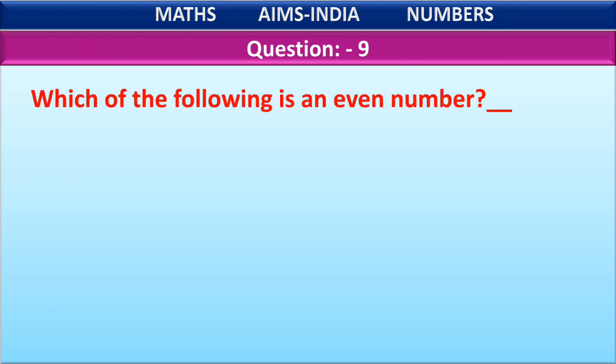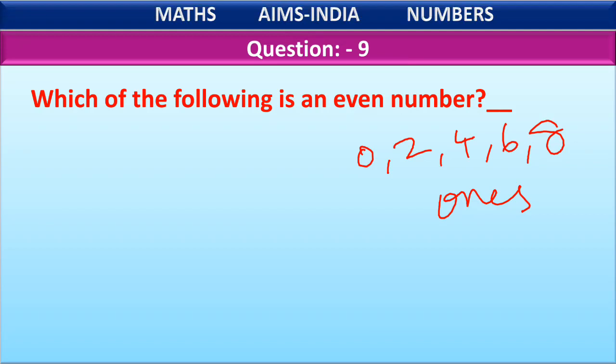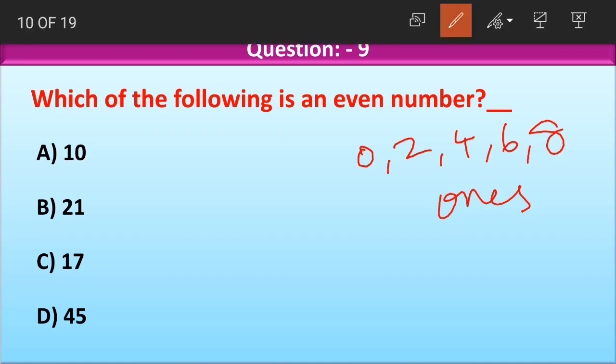Moving on to the next question. Question number 9. Which of the following is an even number? What are even numbers? Even numbers are those which have 0, 2, 4, 6 and 8 at their ones place. At which place, children? At their ones place. Now let us look at the options. Option A 10, option B 21, option C 17, option D 45. Now what should we do here? We are not concerned about the digits at other places. We are concerned only about the digit at ones place: 0, 1, 7 and 5.